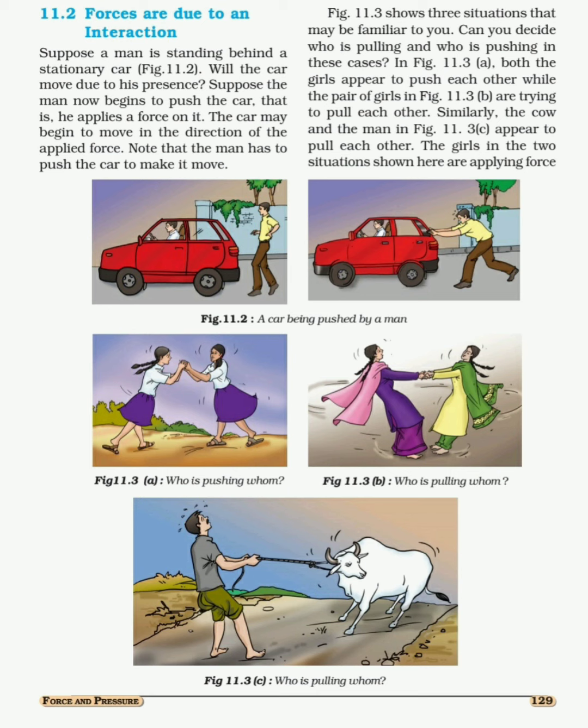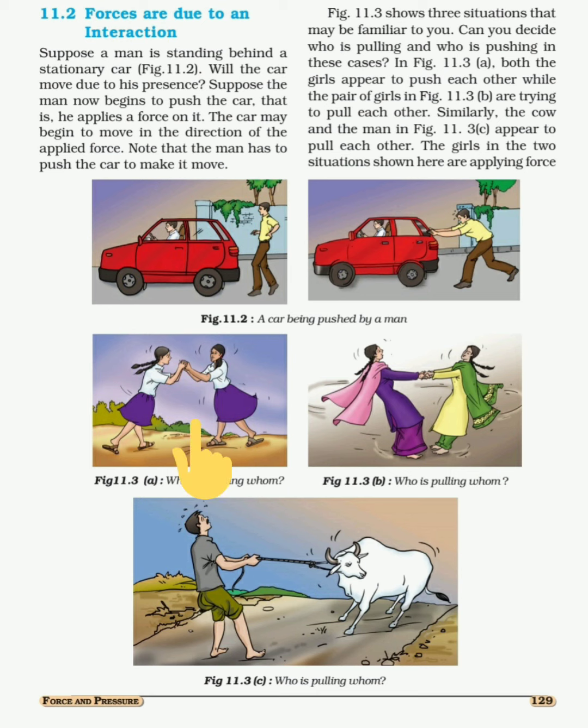Now see, the other three situations were given to you. In those you need to identify who is pulling, who is pushing, or whether both are pulling or both are pushing. See figure 11.3a.